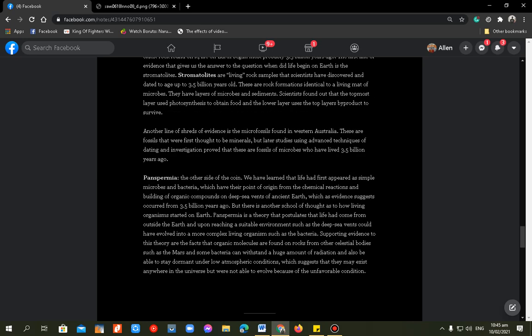And the second one is panspermia. So, what do you mean by panspermia? This is the other side of the coin. What do you mean by the other side of the coin? It means the other part of the body or the other part of the world.